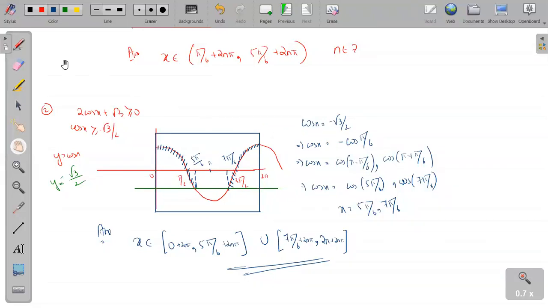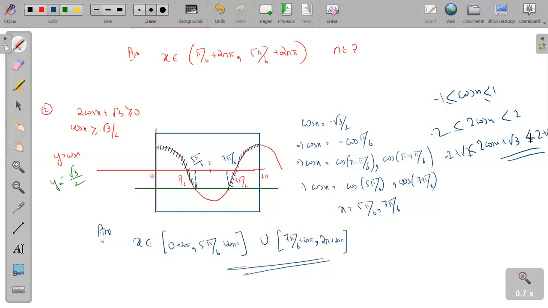Why are you saying that? You are saying, sir, cos x is from -1 to 1, right? Yes sir. Then 2 cos x is from -2 to 2. Then 2 cos x plus root 3. You are saying this one. Yes sir, this. What is the use of this part? They are asking it should be positive. And you are saying, sir, 2 cos x plus root 3 will be lying from here to here.